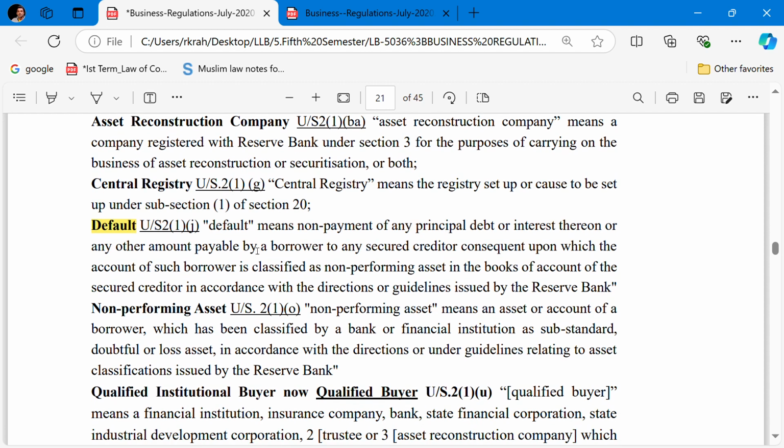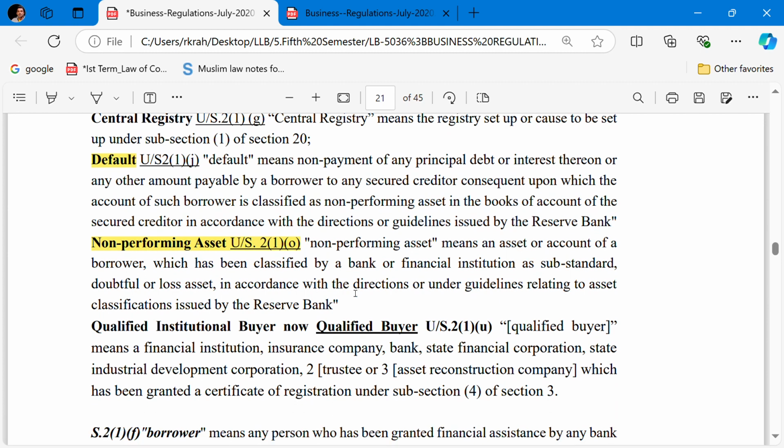So non-performing assets has been defined under section 21O. Non-performing assets means an asset or the account of a borrower which has been classified by the bank or the financial institution as substandard, doubtful, or loss assets in accordance with the directions or under the guidelines relating to asset classification issued by the bank. So the meaning of non-performing asset is very important, and it has importance to know the object of the Act.